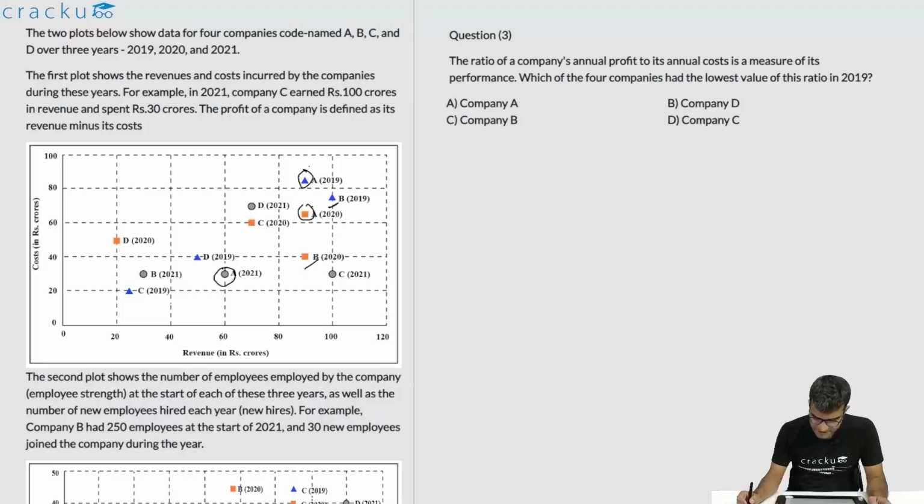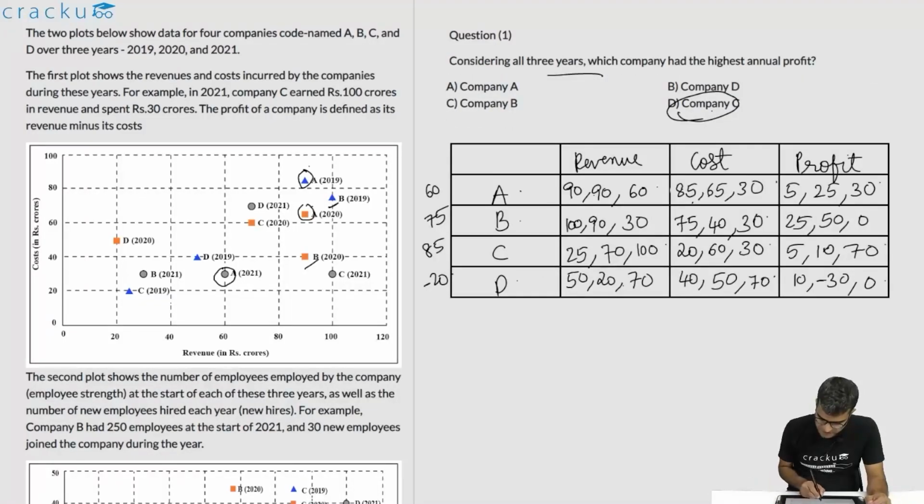The ratio of the company's annual profit to its annual cost is a measure of its performance. So we need profit divided by cost. Which of the four companies had the lowest value in 2019? We are looking for profit to cost. Profit to cost for A is 5 by 85. For B it is 25 by 75. For C it is 5 by 20. And for D it is 10 by 40.